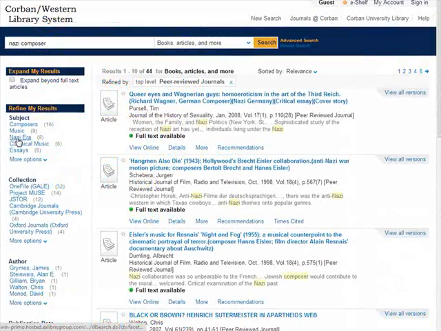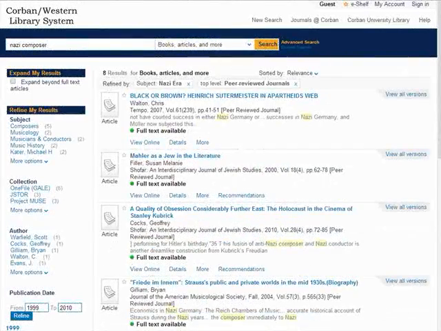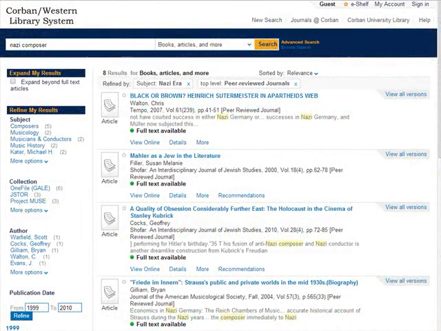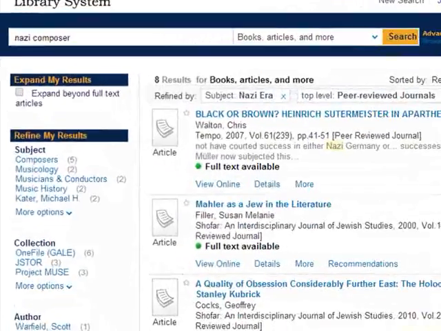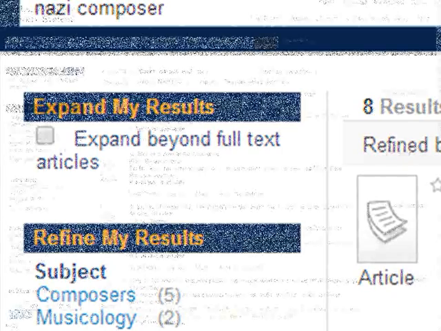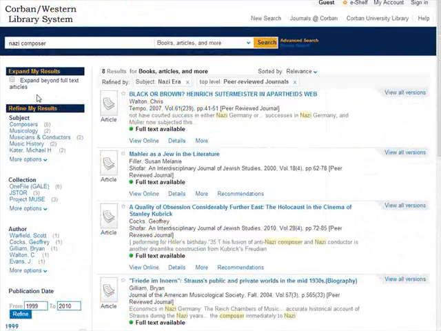Let's click on it. One of the drawbacks of doing that, however, is the fact that it really limits our resources. By default, Corbin Search only looks at what Corbin University has available full text. It does, however, offer the opportunity to expand our results to items that are not available full text. Click on Expand Beyond Full Text.